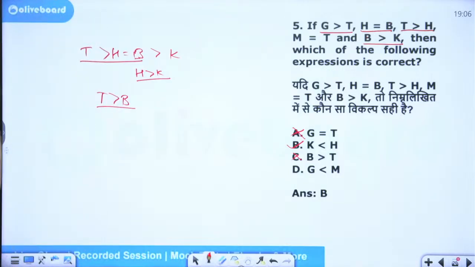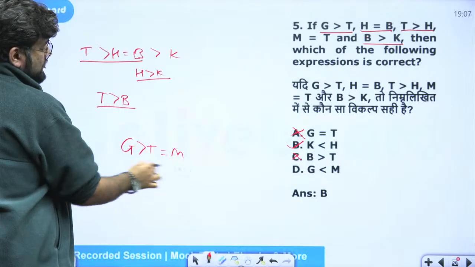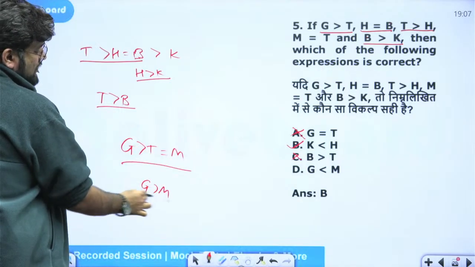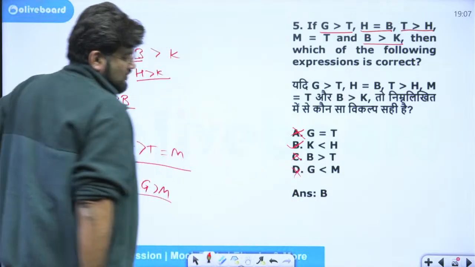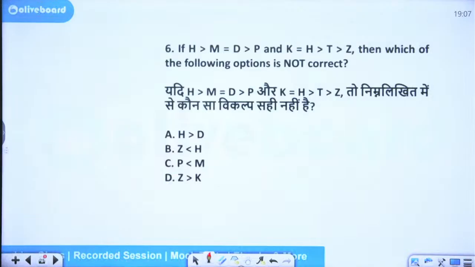What about G and M? You can see G is greater than T and T is equal to M. So G is greater than M. But it is saying G is less than M. So this is also wrong. Got it? Last question for today's session. Then we are done with inequalities. We will continue in the next session from